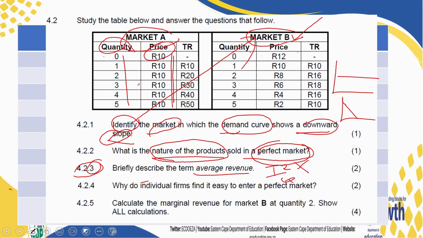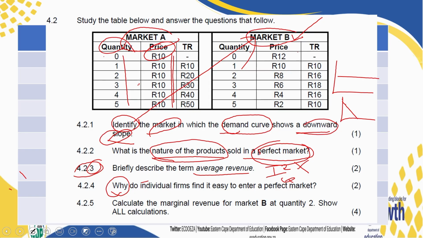And why not look at other terms, those key concepts that have to do with revenues and costs, and know how to describe them. 4.2.4, why do individual firms find it easy to enter a perfect market? Again, in this one, we want reasons.